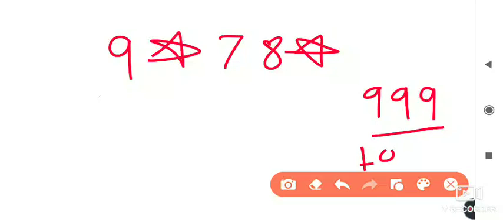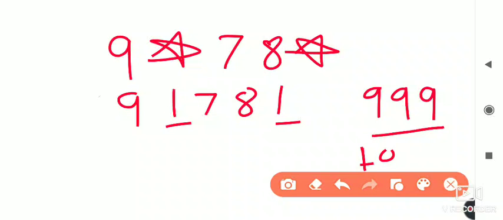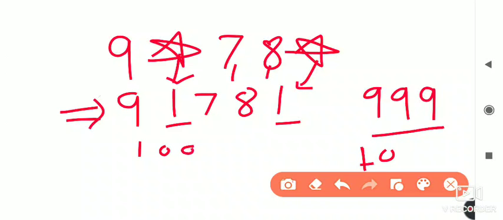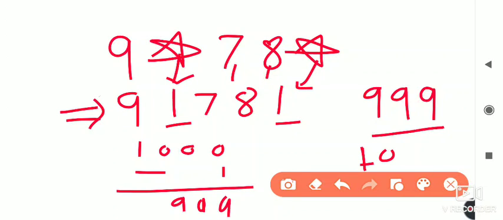So here we put 1: 9 1 7 8 1. The difference between 1000 and 1 is, as you know, 999. So note down this example.